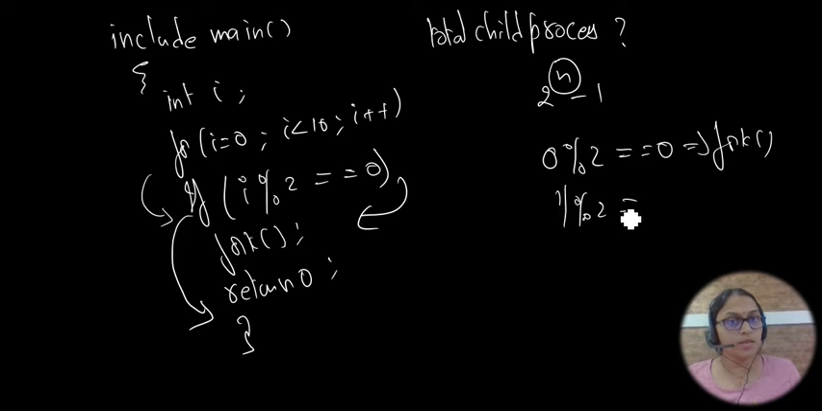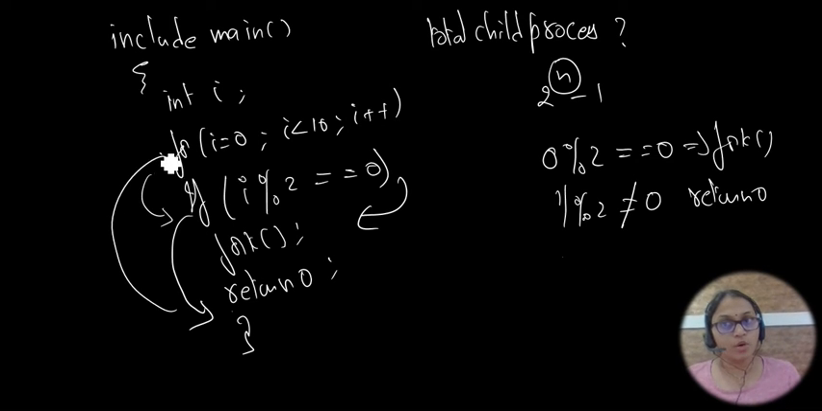1 modulo 2 means it's not equal to 0. So whenever 1 modulo 2 is not equal to 0, the statement enters into return 0. It will not call the fork. Okay, and again it goes back to the for loop.